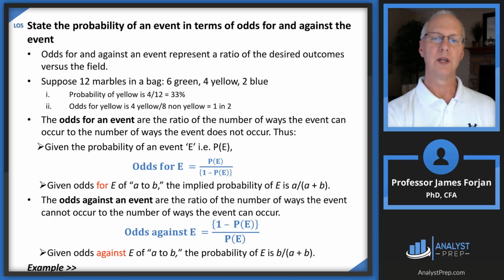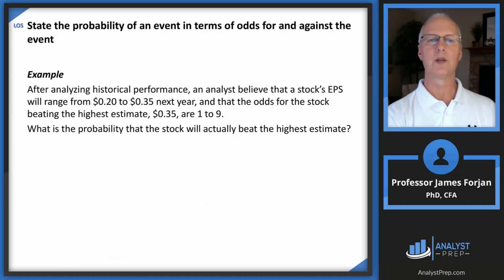So make sure you can distinguish between a probability, which is going to be like 33% in this example, and the odds might be 1 in 2 or 1 in 1 or 1 in 5 or 1 in 10 or some number like that. And here are the formulas that the Institute gives you in their materials, but it's probably good to do just another quick example here.